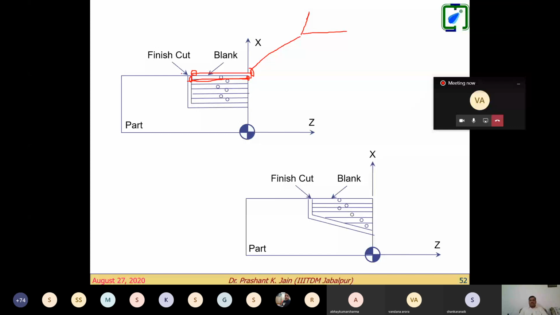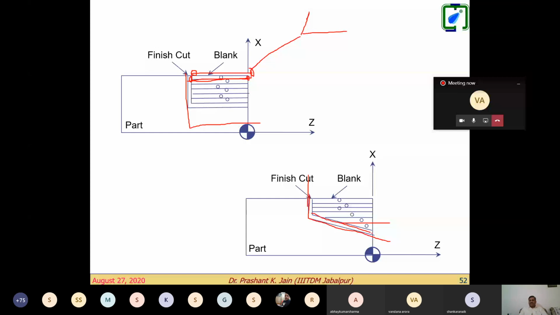Normally what is given to you is that this much part is to be cut, or this much taper part is to be cut. If it is a taper, then you need the straight line equation, that is the taper equation, and then find the intersection of these two lines.